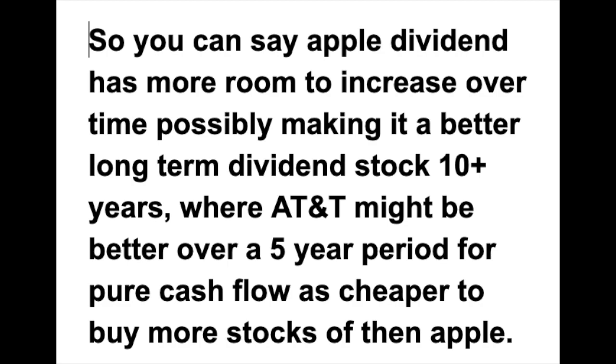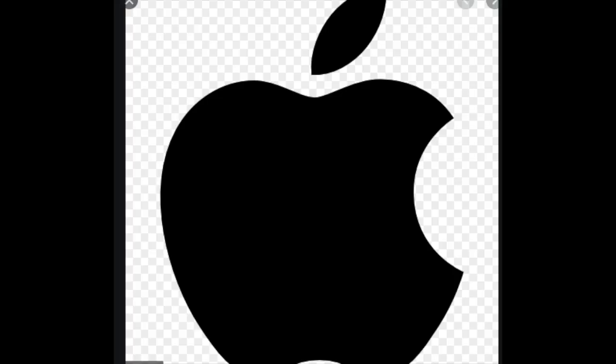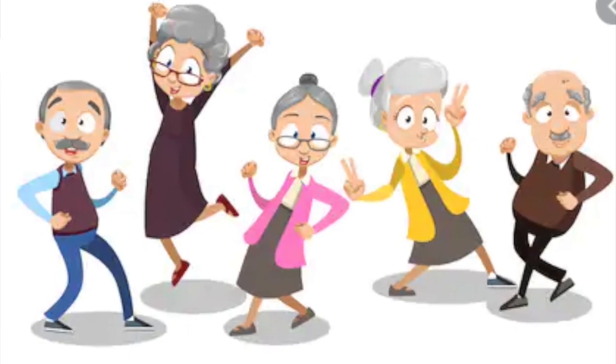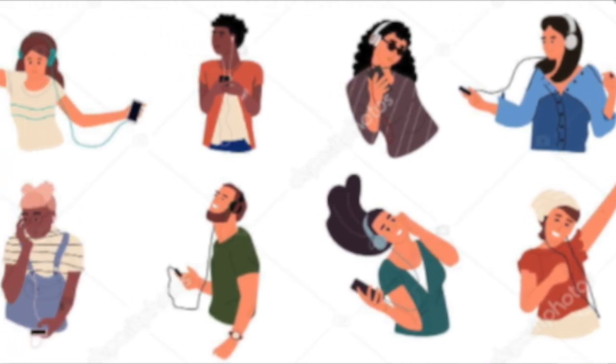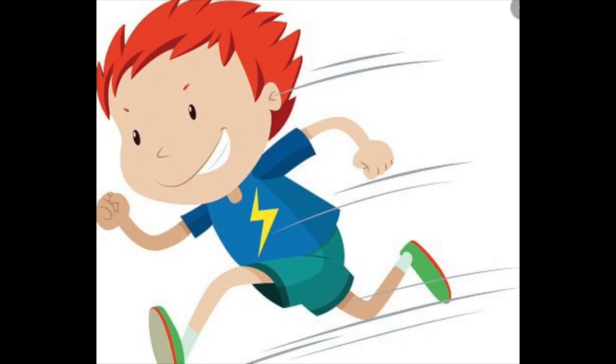It's cheaper to buy more stocks compared to Apple. So it can be quite difficult deciding which dividend stock to own, as some people solely look at dividend yield for cash flow, where others look at the potential growth of a dividend over time. I personally look for a dividend stock with huge potential to grow, but also a growth stock. So Apple fits the bill for what I like to do in an investment, but you can have both in your portfolio, as cash flow especially. So AT&T looks more promising for an older person on a dividend, where a younger investor may see Apple as growing their dividend much quicker over time and will reap the benefits into the future.